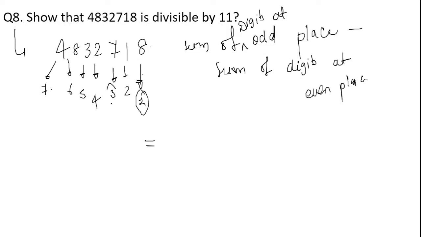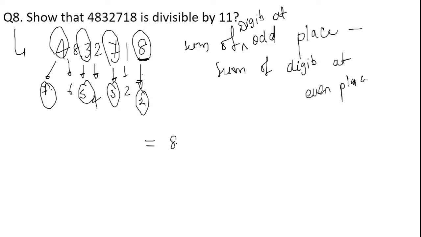These are the odd places: 1, 3, 5 and 7. So what are the digits at the odd places? 8, 7, 3 and 4. Take a summation of all these. 8 plus 7 plus 3 plus 4 minus the sum of digits at the even places, which is 1 plus 2 plus 8. Got it?